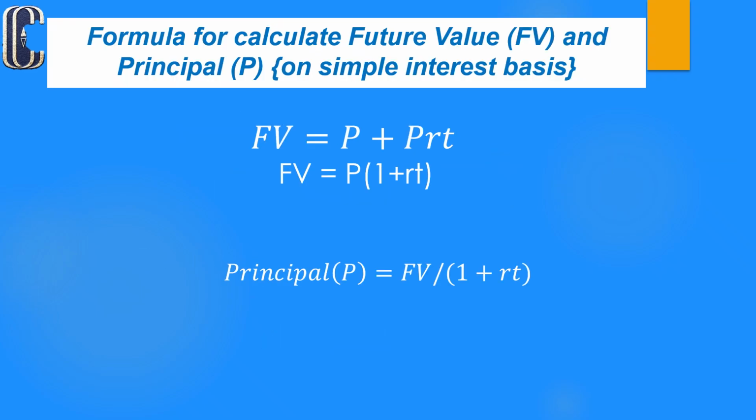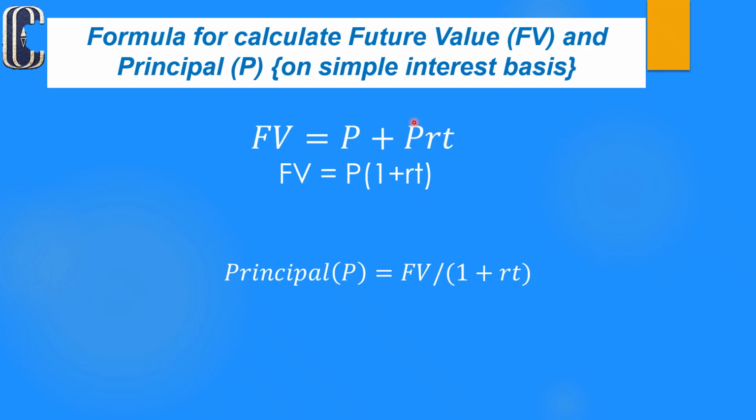Formula for calculating the future value and the principal on simple interest basis. Future value equals principal plus PRT, that is the simple interest. If you observe, the common factor is the principal.